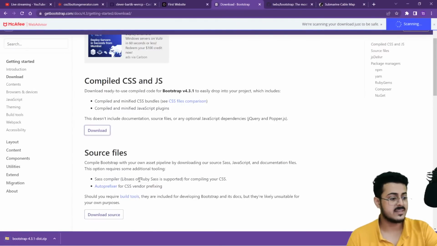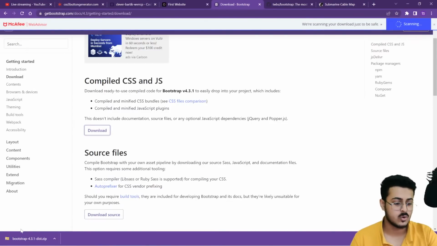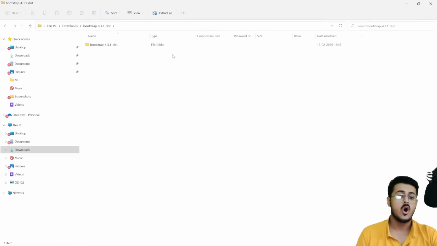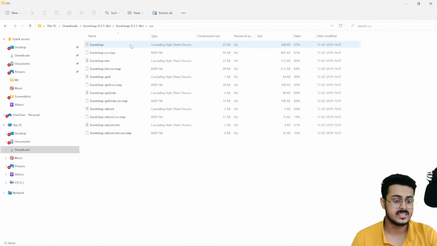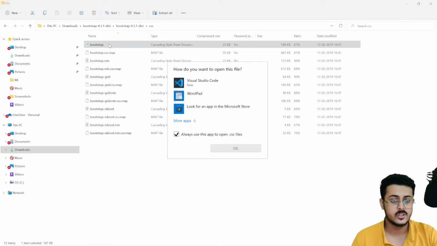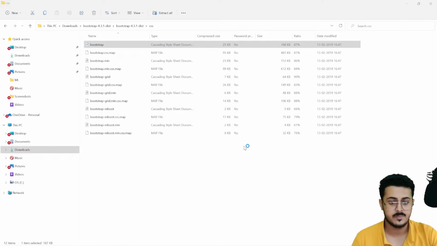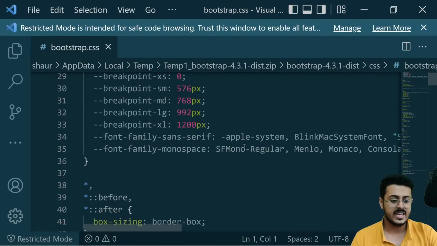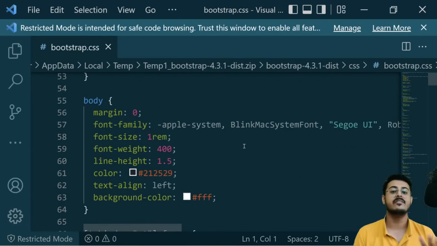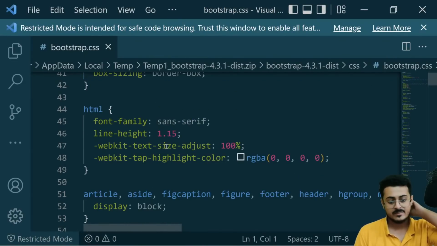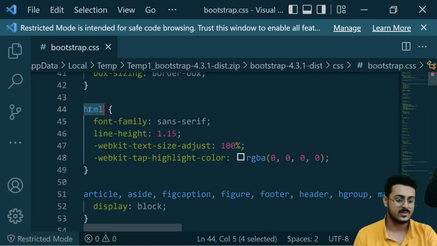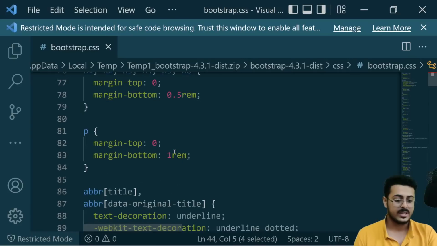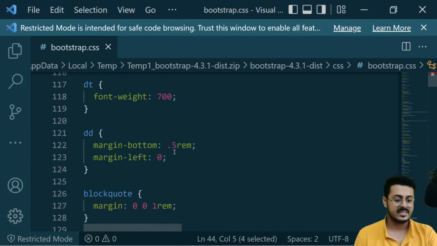So basically Bootstrap is nothing else but CSS and JavaScript code that has already been created for you. Okay, this code has already been created for you, and right now you are going to use it. So I will open this up in Visual Studio Code for right now. As you're able to see right over here, it has already created everything for you. So now it has assigned some default styles to the tags as well, for example, the HTML file, the body style, paragraph, address, and all these.